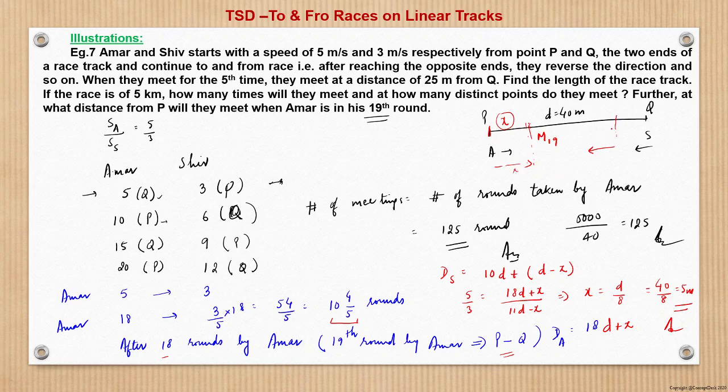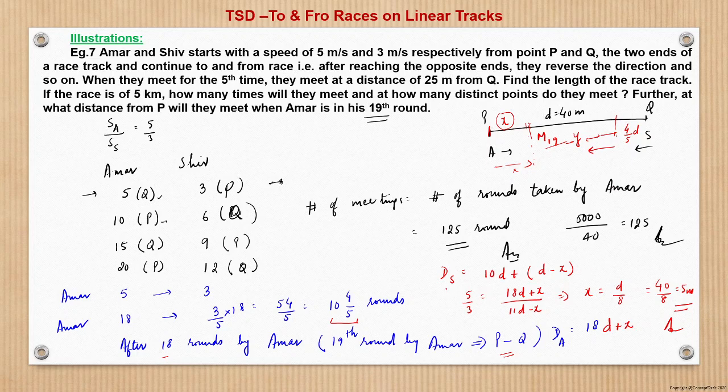And Shiv would have covered this 10 whole 4 by 5 round plus certain distance, this much. What is that? That we do not know. So this is 4 by 5d. This is y, say suppose.